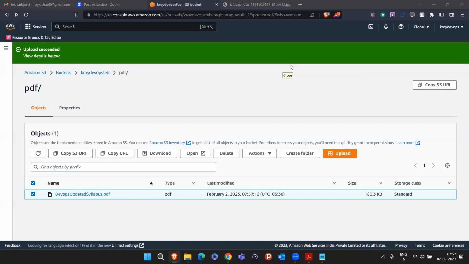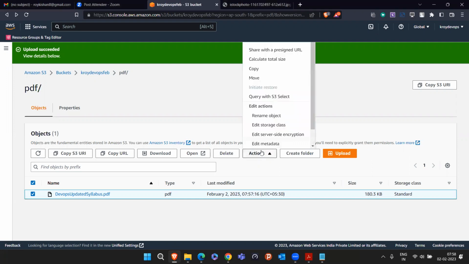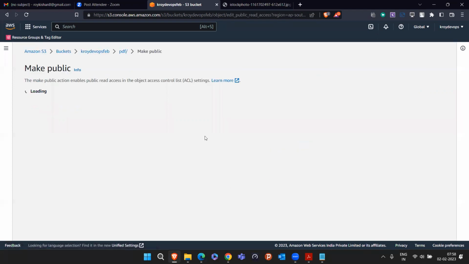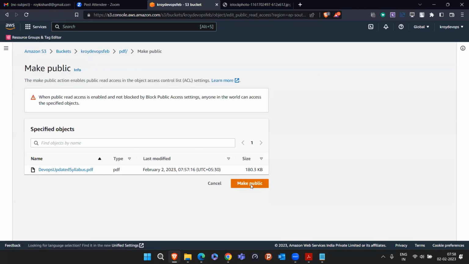Permission we already set, so we don't have to do it again. That is one time only, because we did the permission on the bucket side. After permission, what did we do? Actions. Yeah, actions. Then which one? Then you go to make public using ACL. That's all. Permission we have to give only.